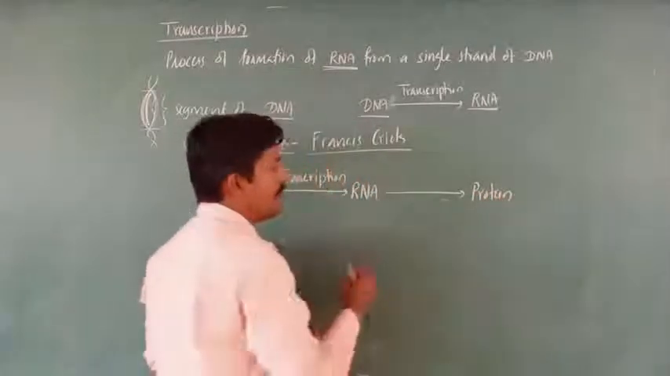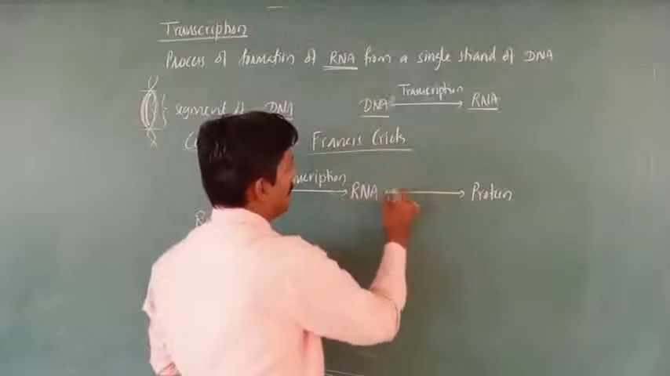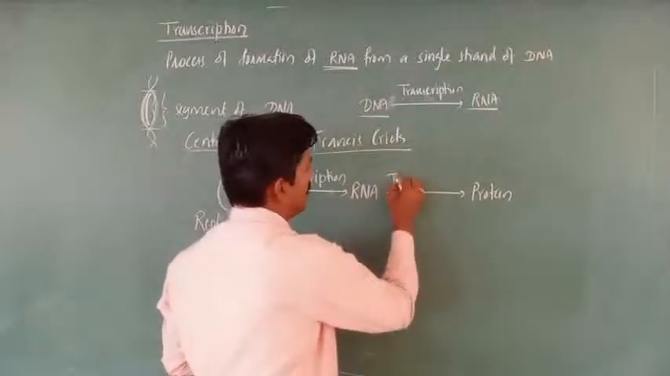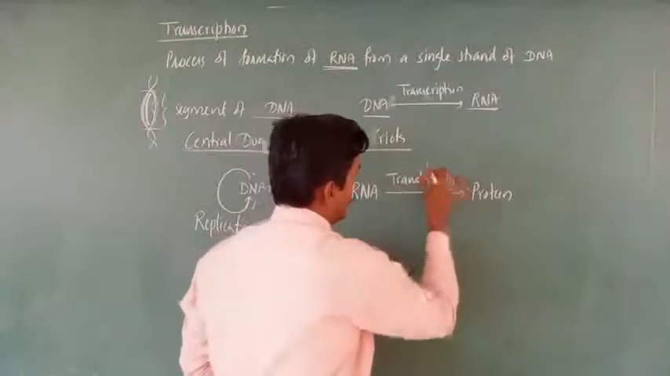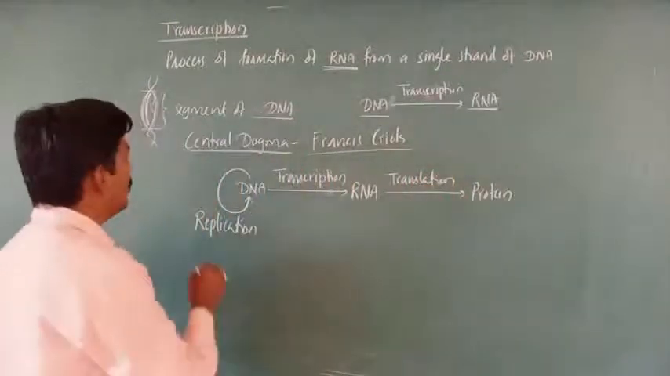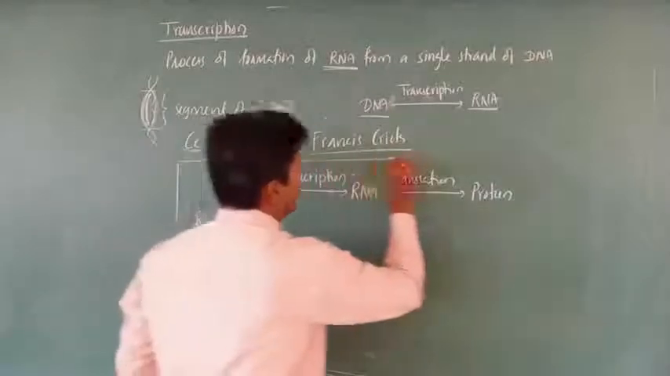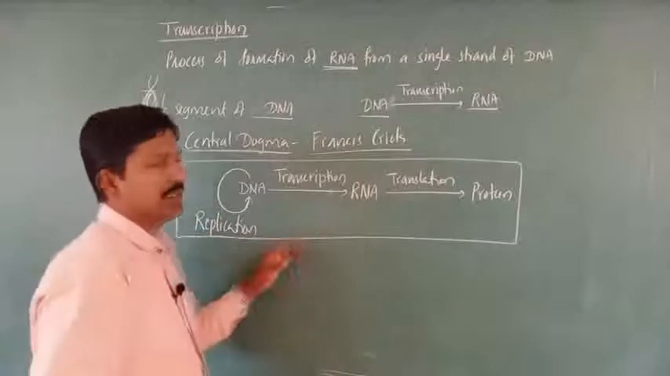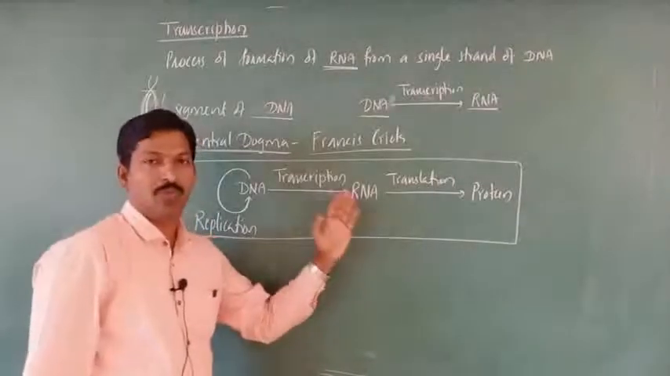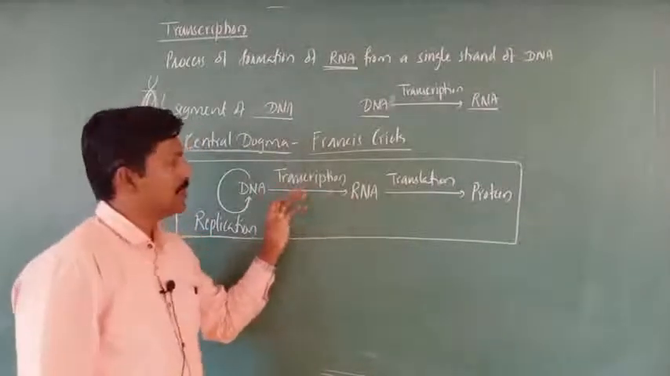So protein is formed ultimately. This phenomenon is called translation, right? So this is what we call the central dogma. We should remember this, because protein synthesis will follow this method. Protein synthesis totally depends on this phenomenon.